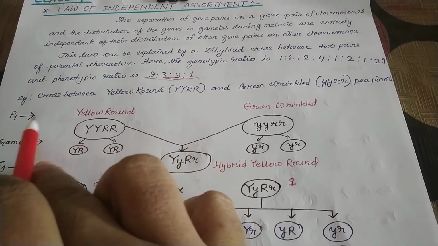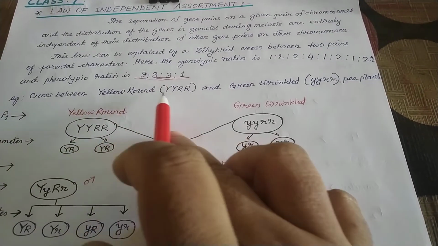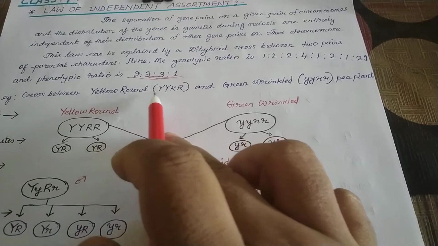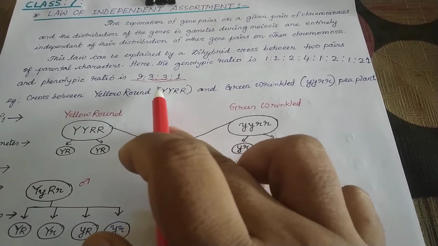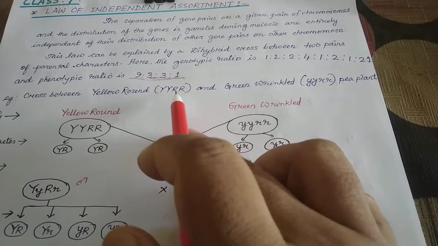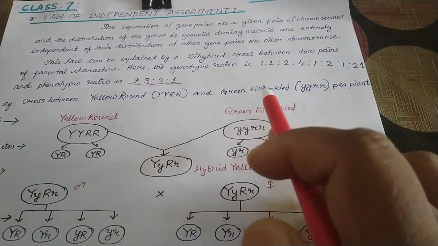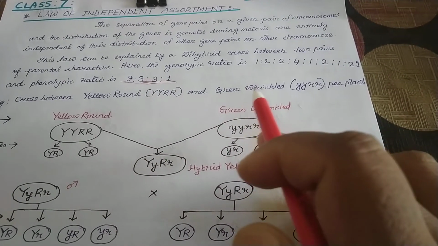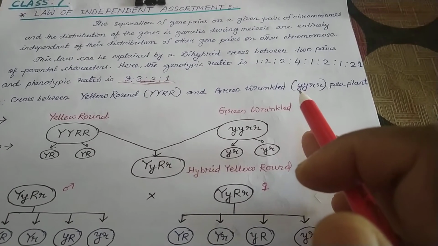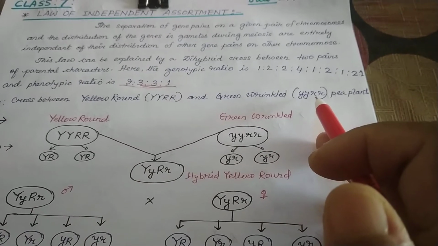Now see, here Mendel took a cross between yellow round. Yellow means, I already told, it is capital Y. Round means R. So as a genotype, it will be capital YY for yellow and capital RR for round. Similarly, green and wrinkled, another plant with two pairs of characters. Green means small y, wrinkled means small r. Okay.